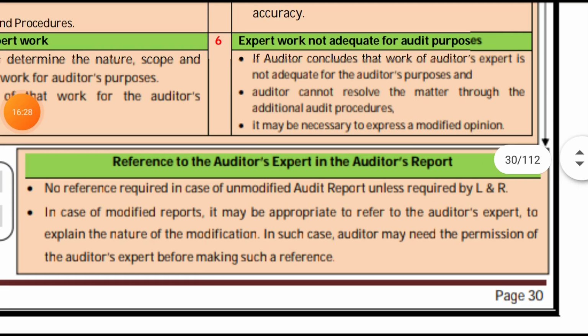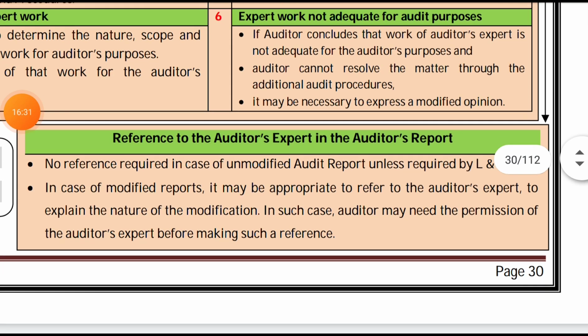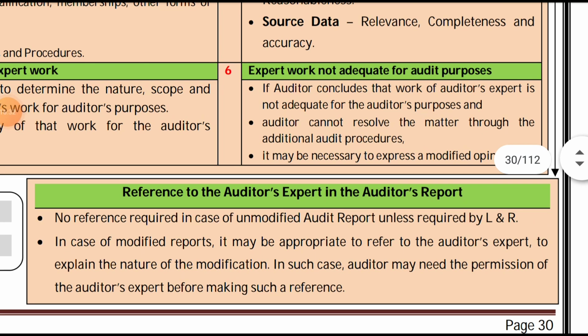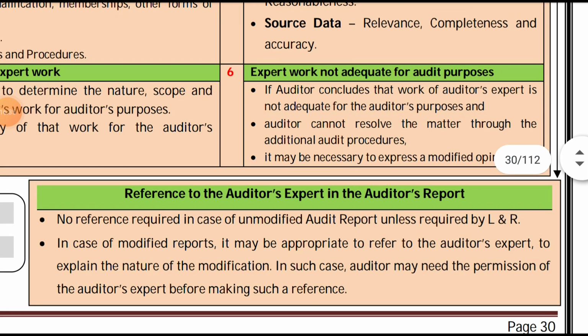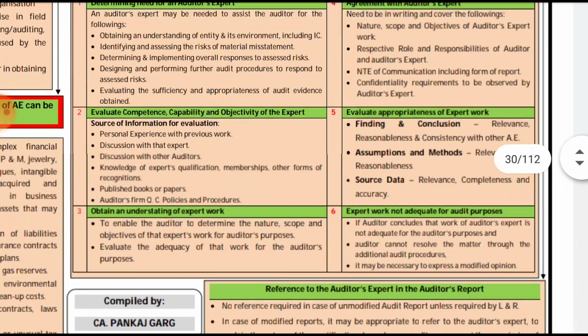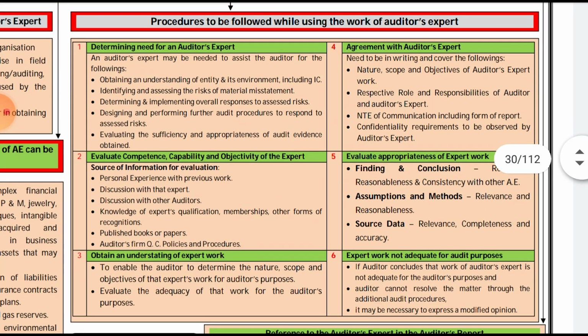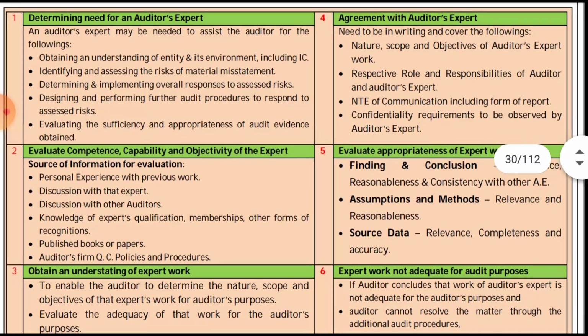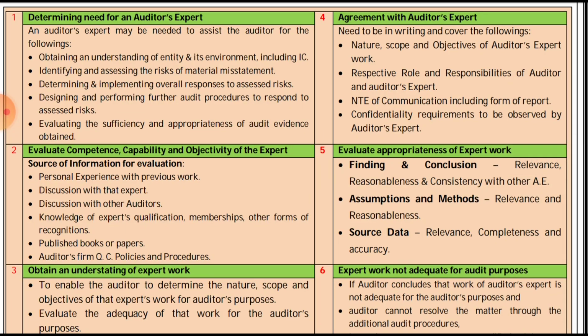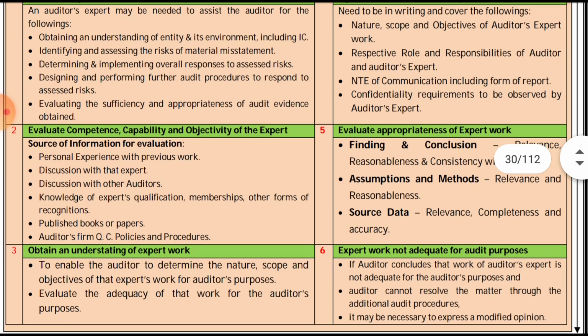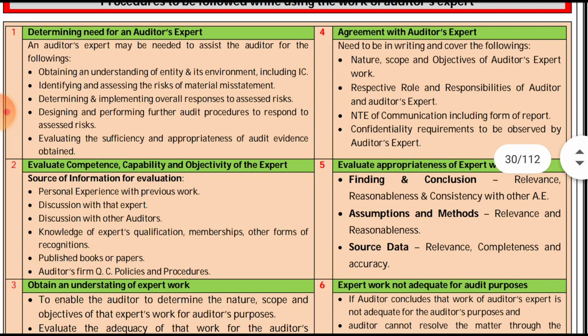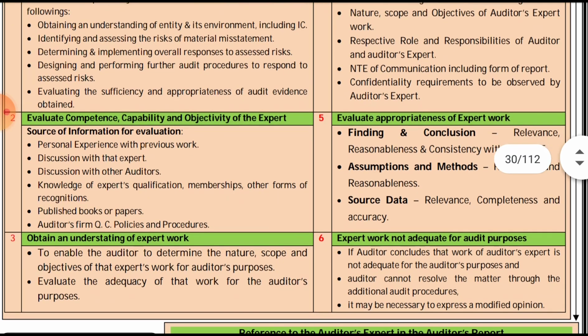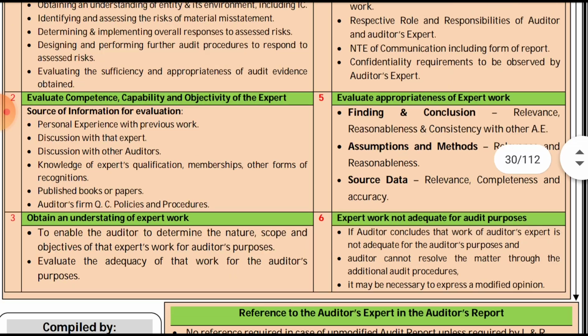And the last concept is, oh my god, 16 minutes have already been done. Reference to the auditor's expert, okay, we have covered most of it in a proper manner. By this you would have got the whole six points: first was determining the need of the auditor's expert, then evaluating the competency, capability and objectivity, then obtaining an understanding of his work, then agreement with the auditor's expert, evaluating the appropriateness, and if it is not appropriate, then he will modify the report.